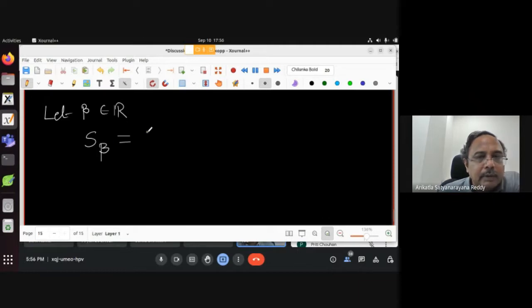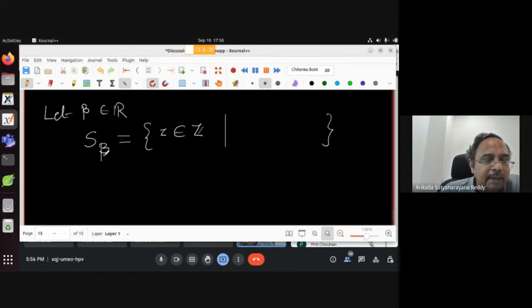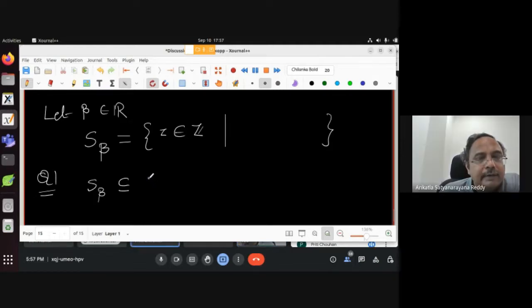So I'm taking small z belongs to capital Z. I'm collecting integers such that some condition holds. I will write that condition. This condition depends on beta, which is why I wrote S beta. But before telling, can somebody tell me, S beta is a subset of what? Question number 1. You can tell without looking at the condition. Real numbers is fine, but can you tell something more? Integers, correct. Integers. I wrote z belongs to Z, so I'm taking integers first.